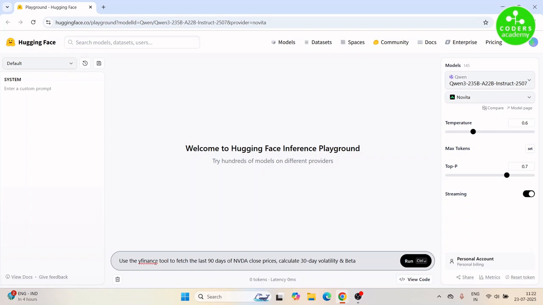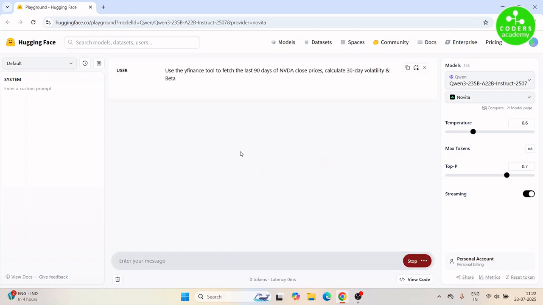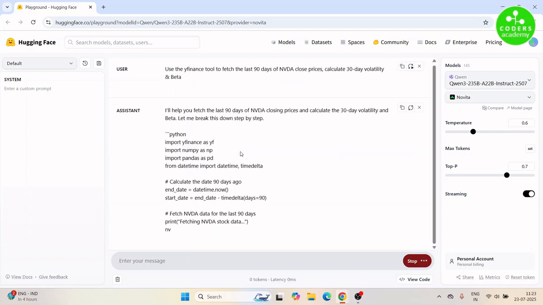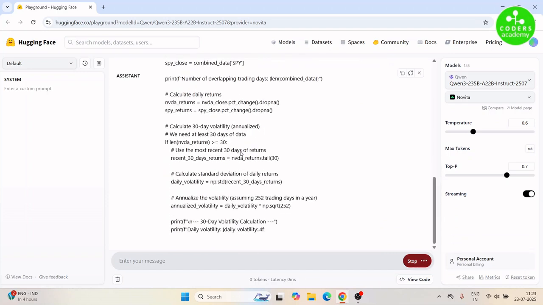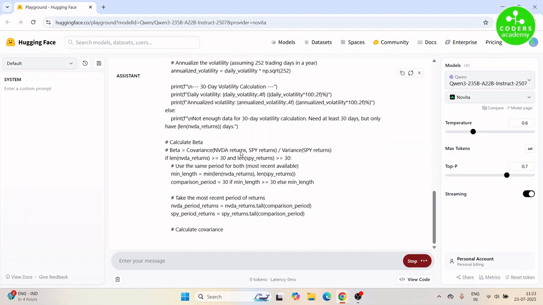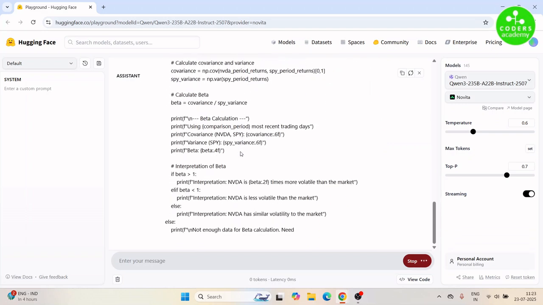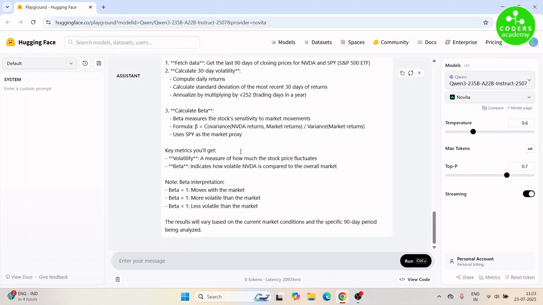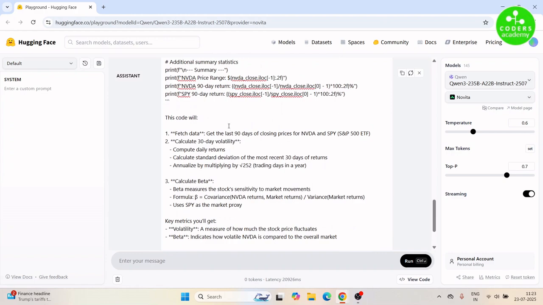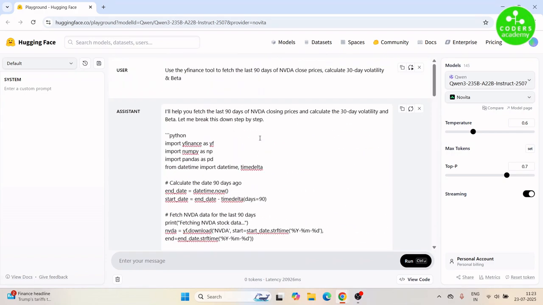In this demo, I am asking it to calculate the volatility and the beta for Nvidia stock price using the Y-Finance tool. So it has started generating some Python code, if I can read that well. Let's see what output it gives us. Yeah, so I think it has not given us a direct answer of volatility and beta. What it has given us is Python code along with some write-up about the meanings of volatility and beta. So I don't think this is what I asked it to give as the response. I'll fetch the data and write down the code. That's what it says.